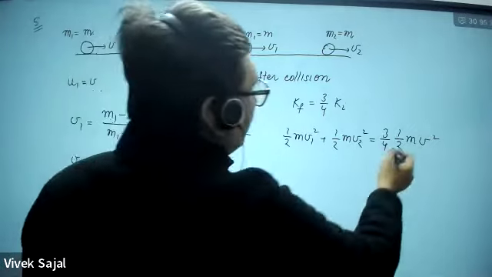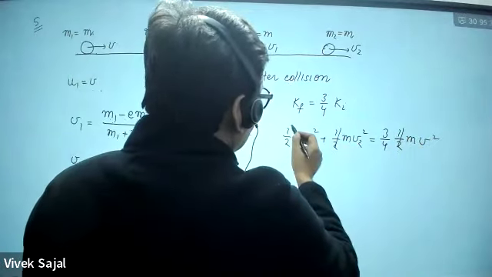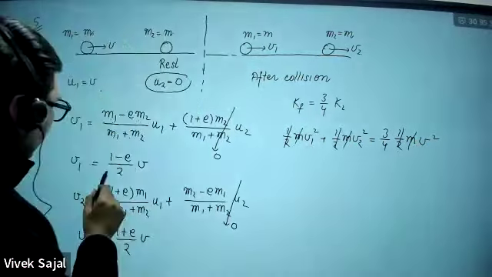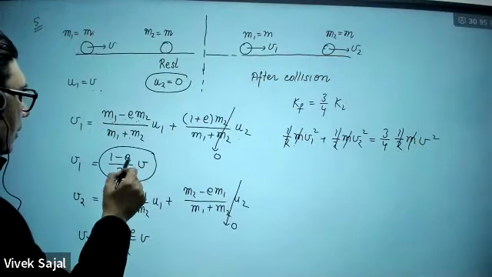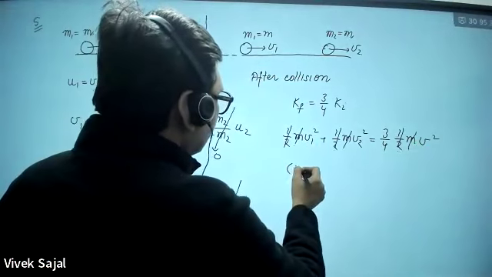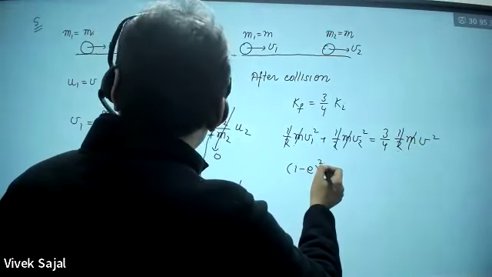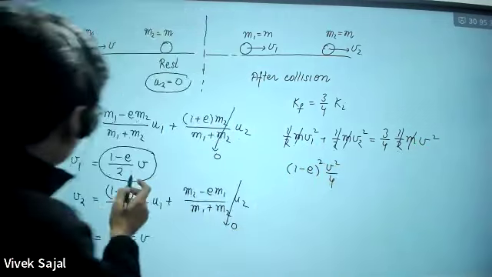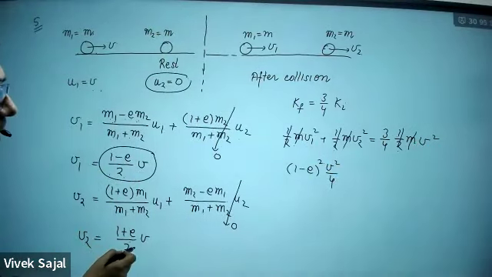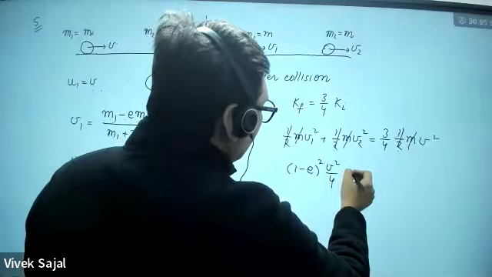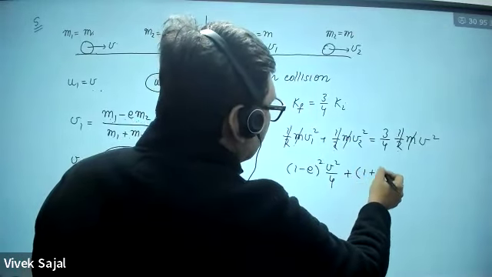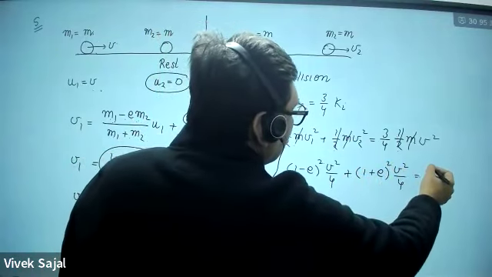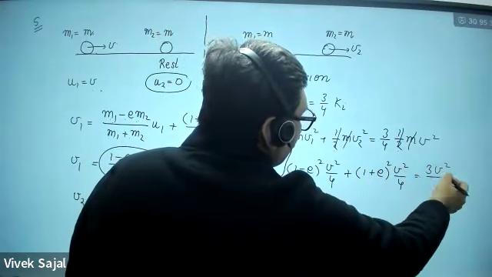So what can you do here? The 1/2 can cancel out, and the m can cancel out. So V1 square will be (1 minus e) square V square by 4, plus the square of V2, (1 plus e) square V square by 4, equal to 3 V square by 4.